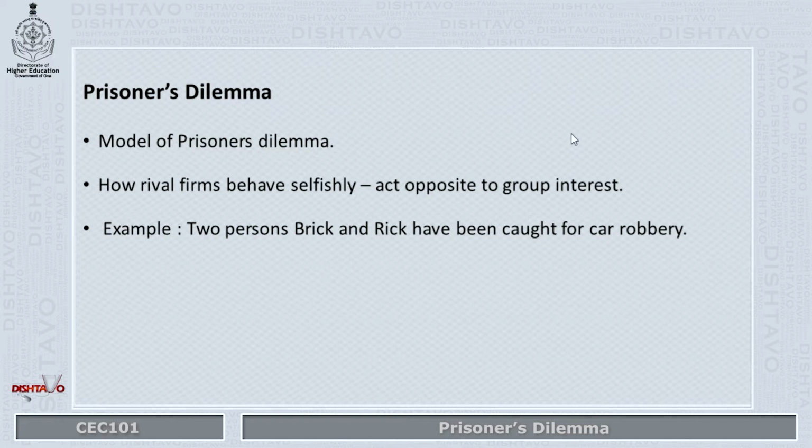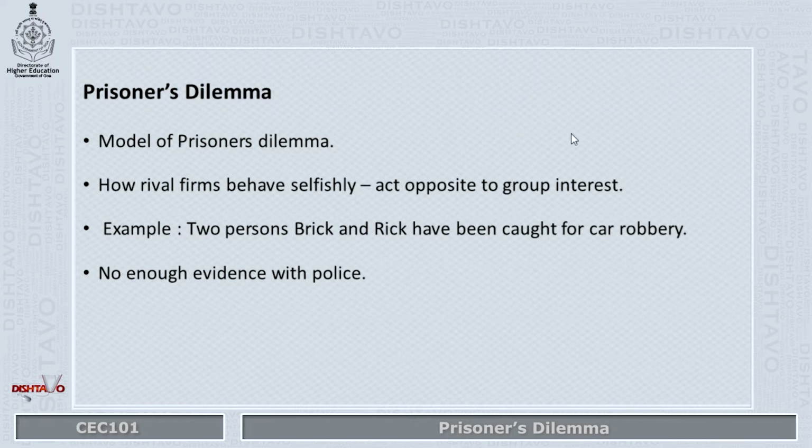Let us take an example from law. Suppose there are two persons, Brick and Rick. They have been caught for car robbery by the police. Now, law believes in evidence. The police do not have enough evidence to prove the car robbery.